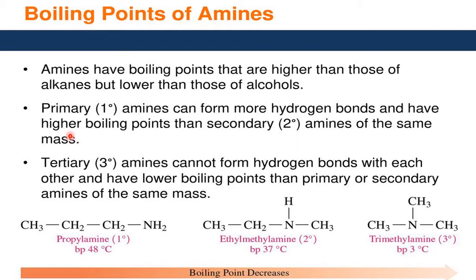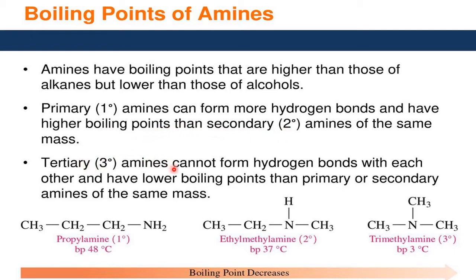If the intermolecular H bonding is more, they associate more. When they associate more, a strong attraction force is there. When the strong attraction force is there, we have to supply more heat energy to separate them. Therefore, their boiling points are more. That's why the statement is what? Primary amines can form more hydrogen bonds and have higher boiling points compared to the secondary amines of almost the same mass.